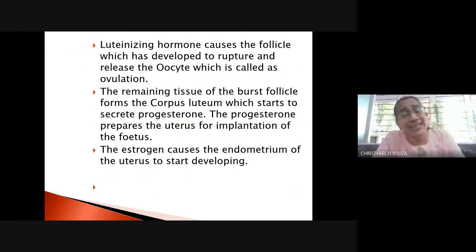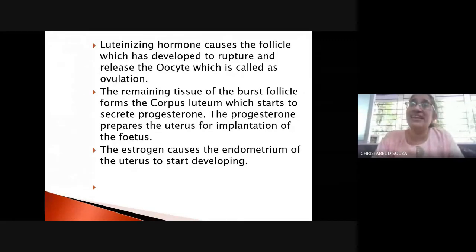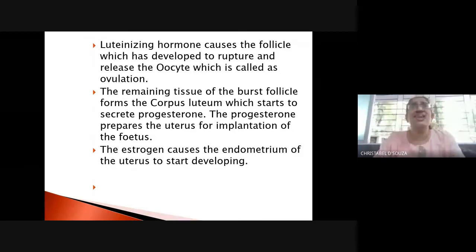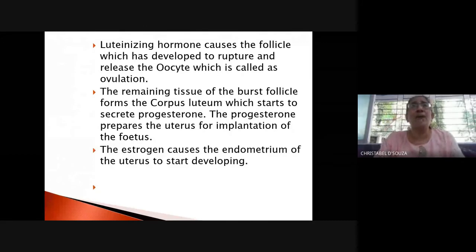Now, the follicle which has developed ruptures, it breaks, and the egg that is there is released. Where is it released? In that entire abdominal cavity. Now this egg that is released is a mature egg, which is picked up by the oviducts.